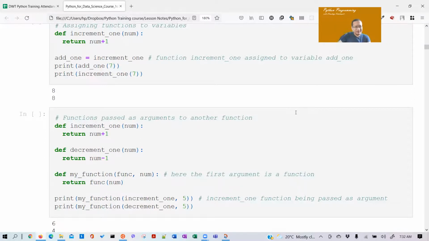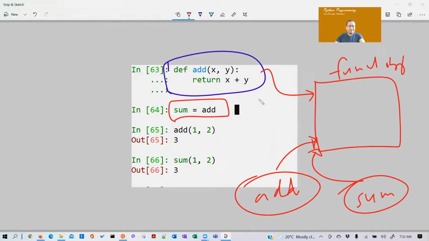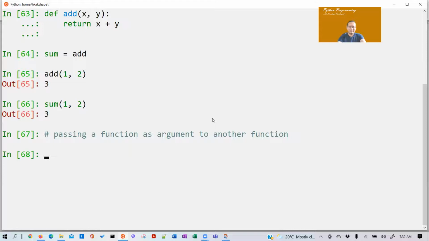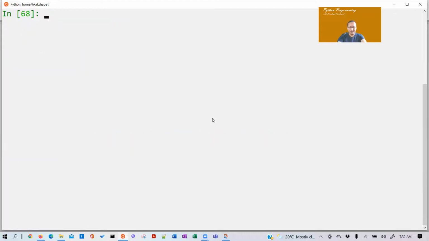So let's look at this: passing a function as an argument to another function. Let's try that. Let's create a couple of functions.